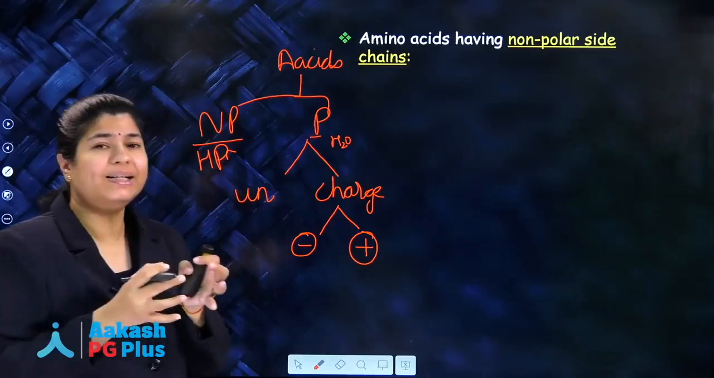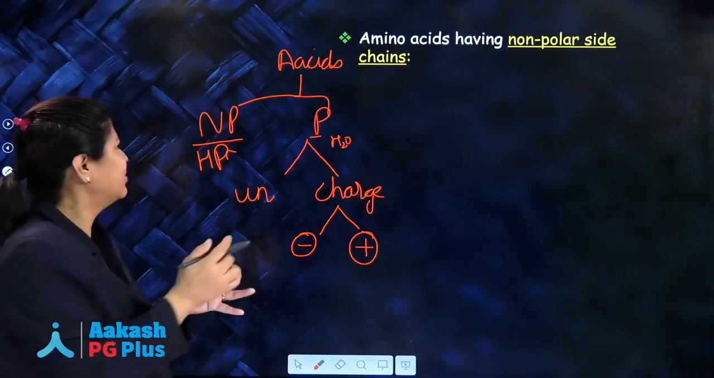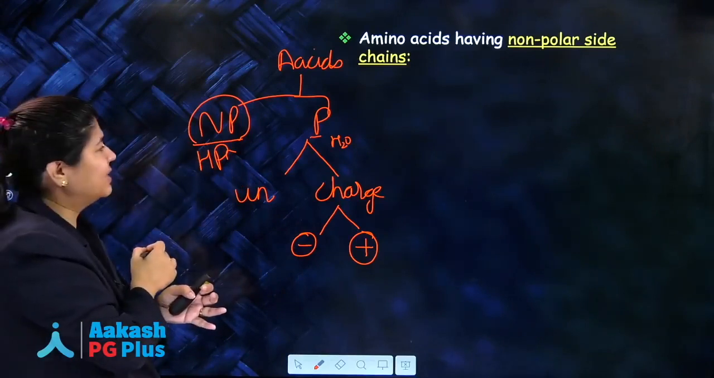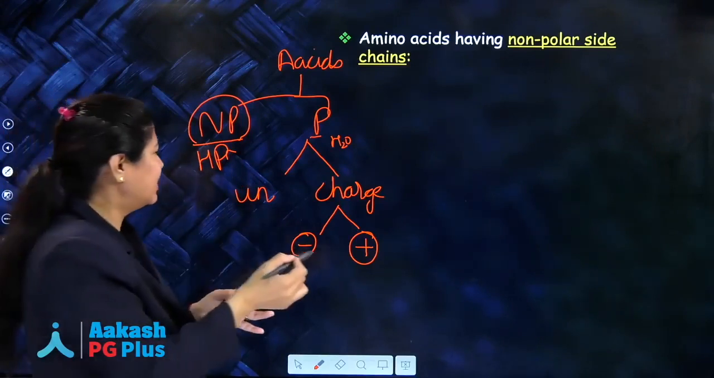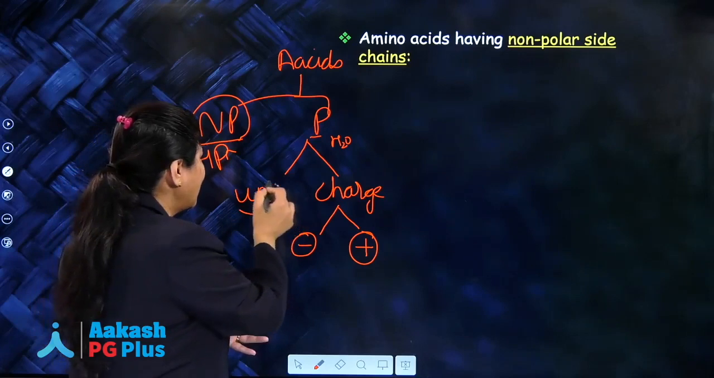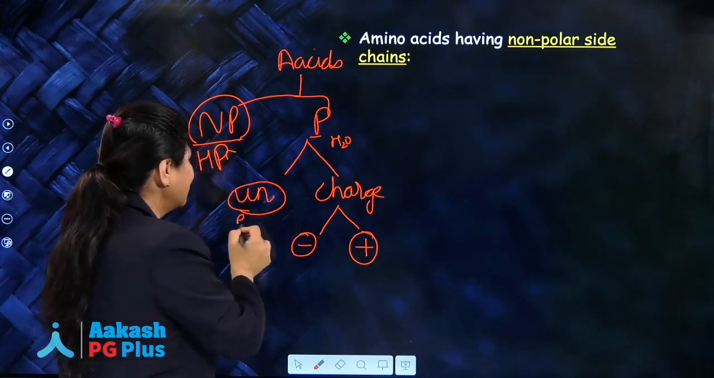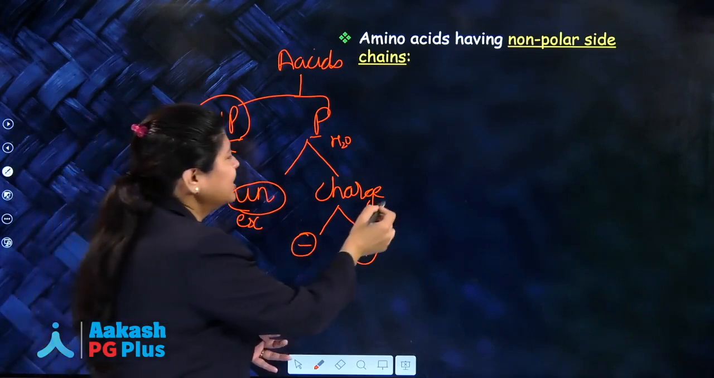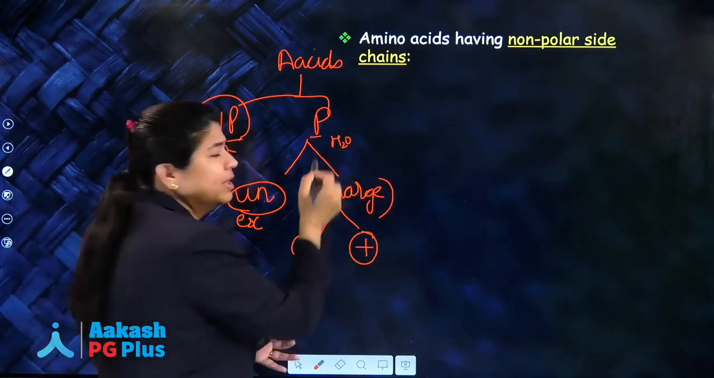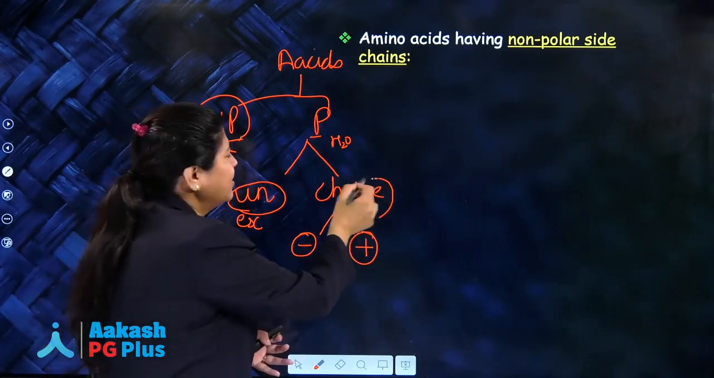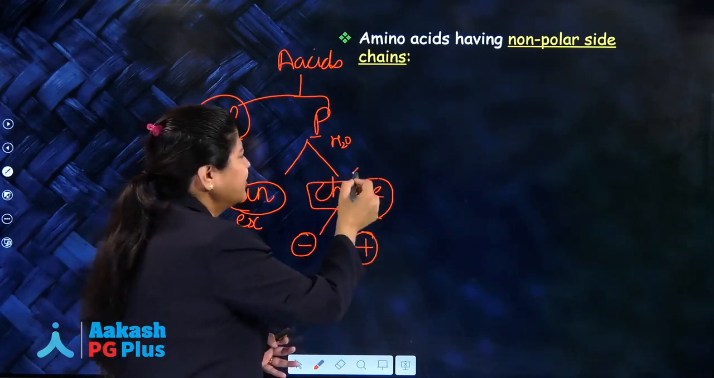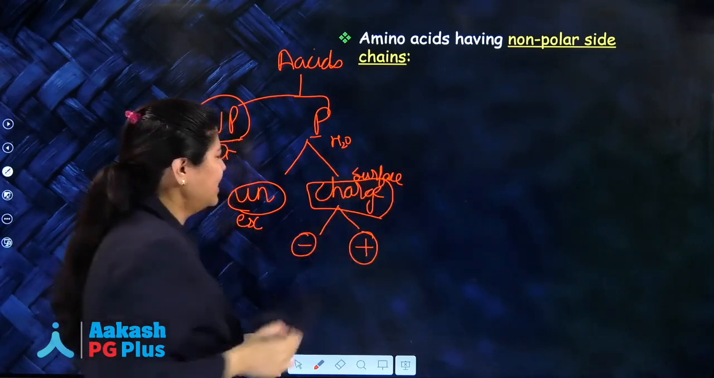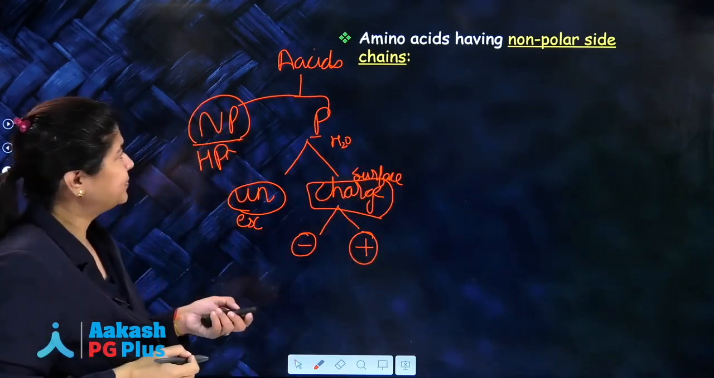So at the interior of any globular protein, it will be the non-polar amino acids in the interior, and on the exterior it will be the polar. This will be at the exterior, and on the surface it will be the charged polar amino acids. Those will be on the surface of the globular protein, right?